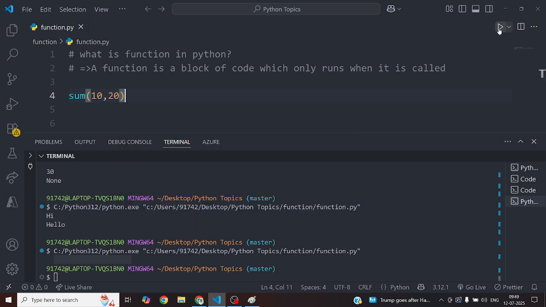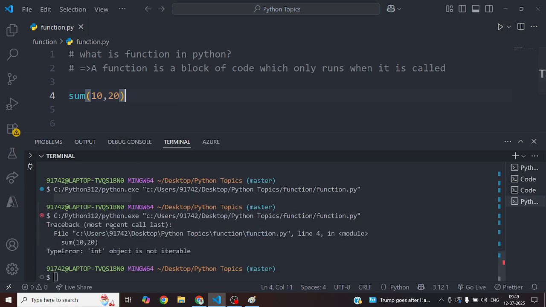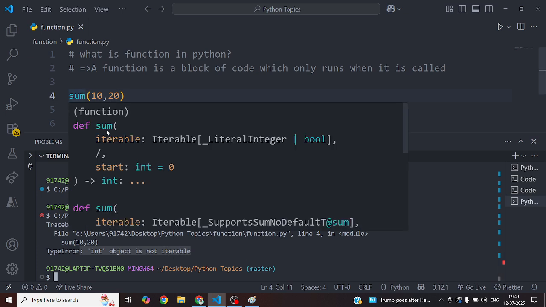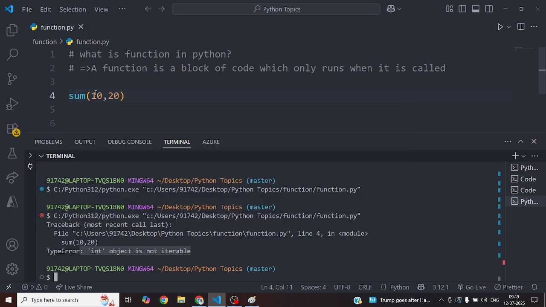Now if I run, you can see a type error, int object is not iterable. This is another sum function, but it is accepting some other arguments, right? Other parameters. But I want the normal summation. How can you do that?